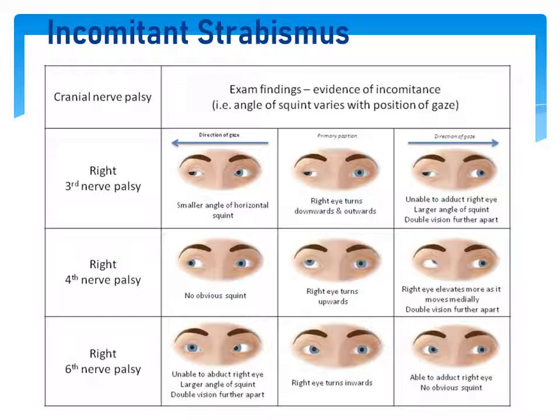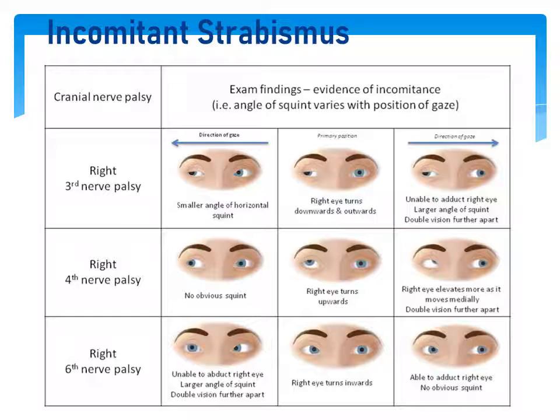So there is a small angle of horizontal squint here. Whereas when the patient is looking straight ahead, that is the primary position of his gaze, we can see the right eye is exotropic with an associated hypotropia, as well as some degree of ptosis. So this itself indicates that there is a third nerve palsy.